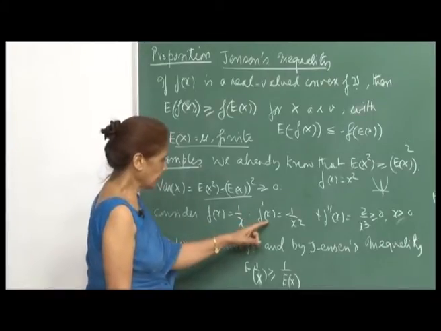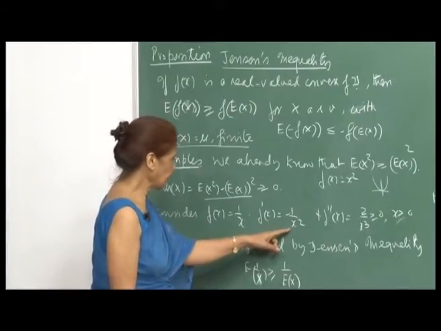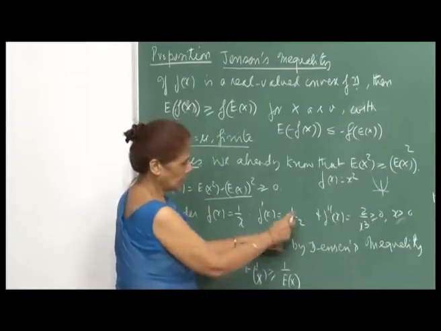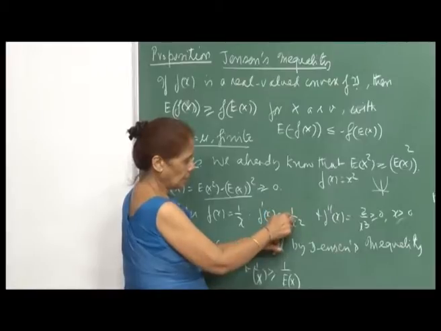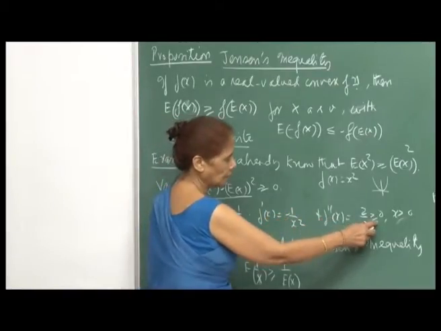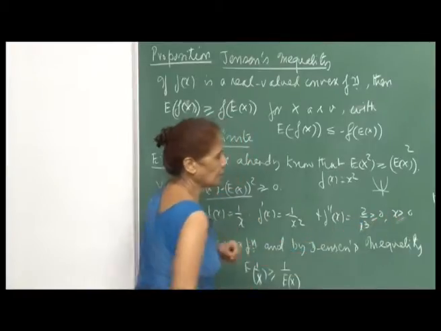Consider the function f(x) equal to 1 by x. The first derivative is minus 1 by x squared, and the second derivative would be, taking x raised to minus 2, minus 2 and with the minus sign plus 2 upon x cubed, and this is always non-negative for x positive.